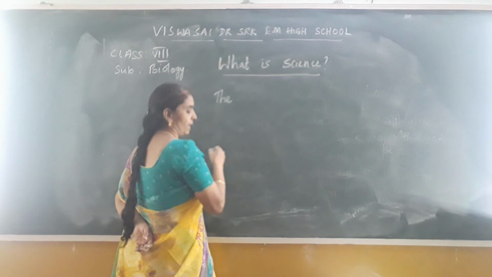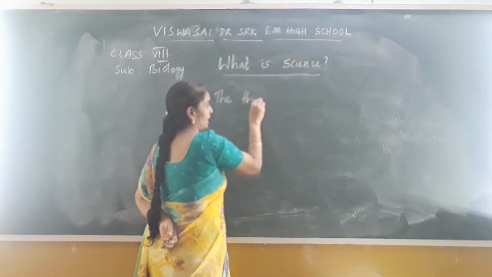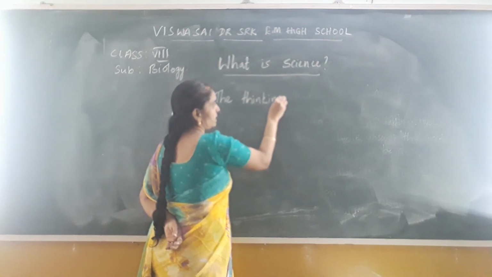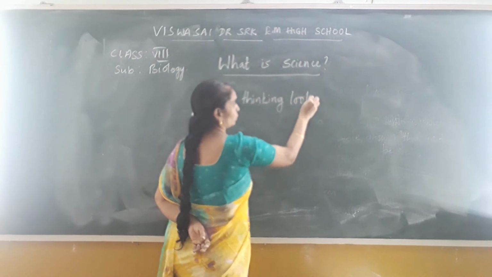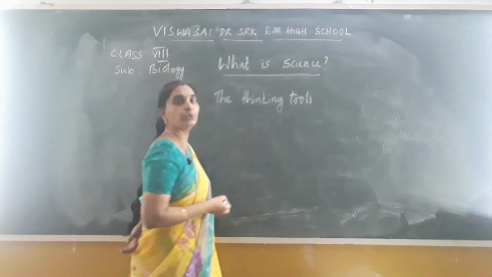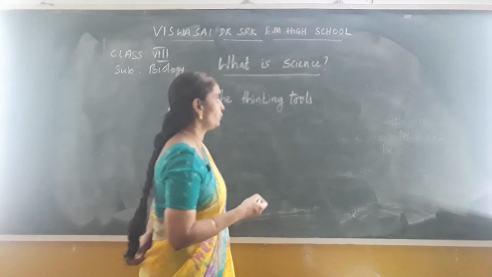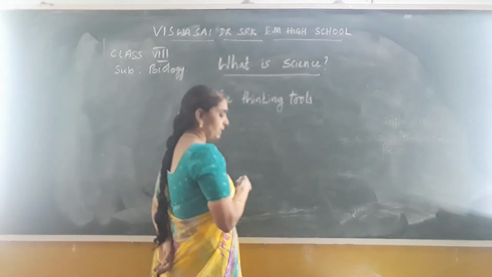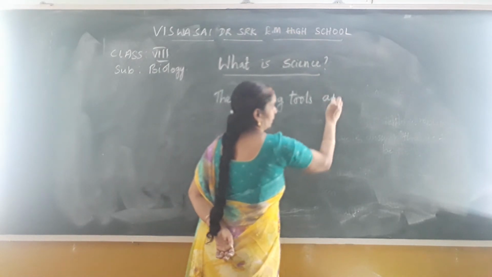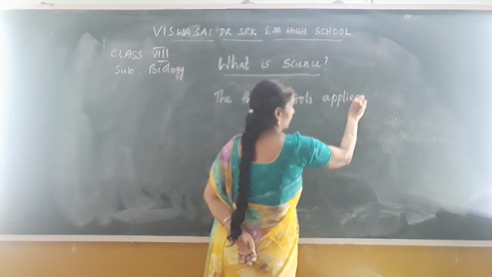So they are known as process skills. Scientists always use these thinking tools to follow the scientific method. The thinking tools applied. What are they?